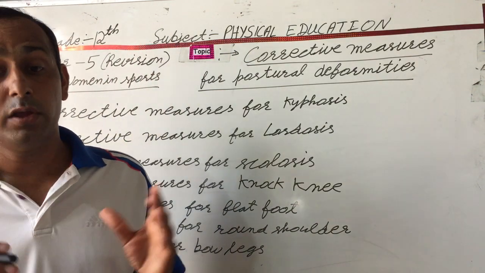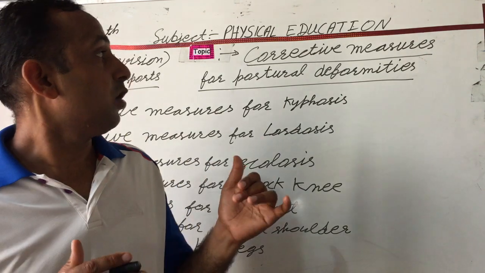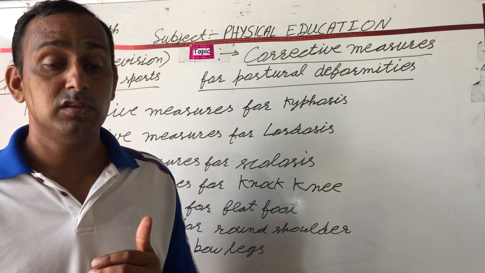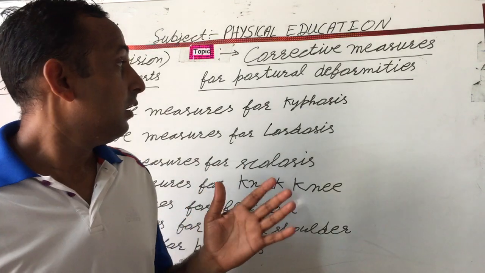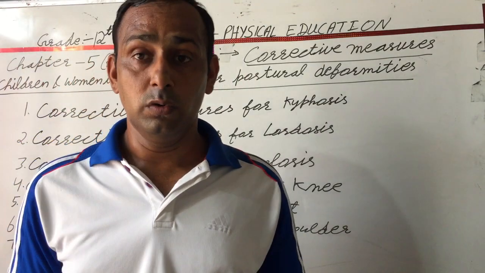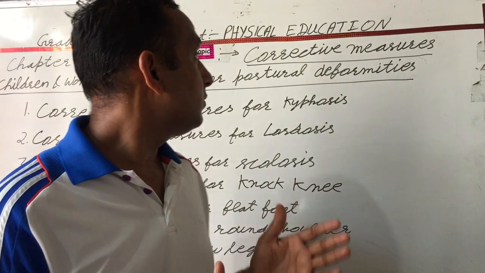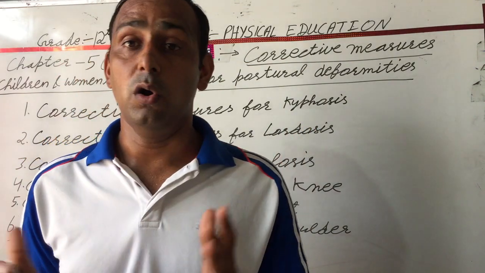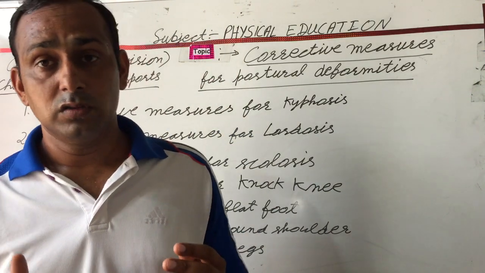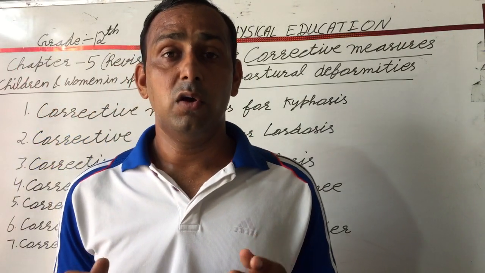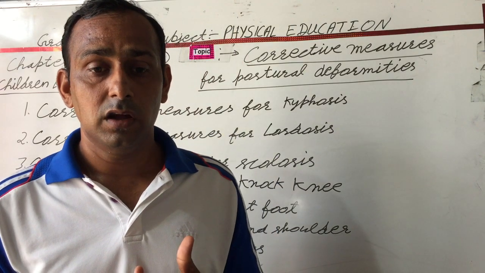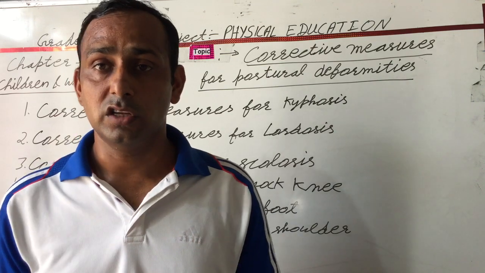So dear students, I hope you understand this topic, corrective measures for posture deformities. If any student has a doubt related to any topic, please send a message and I will clear your doubt. Today I explained kyphosis, lordosis, scoliosis, flat feet, knock knee and bow leg. Anyone with a doubt, please send me a message in the chat box. After this, I will again explain in a doubt session.